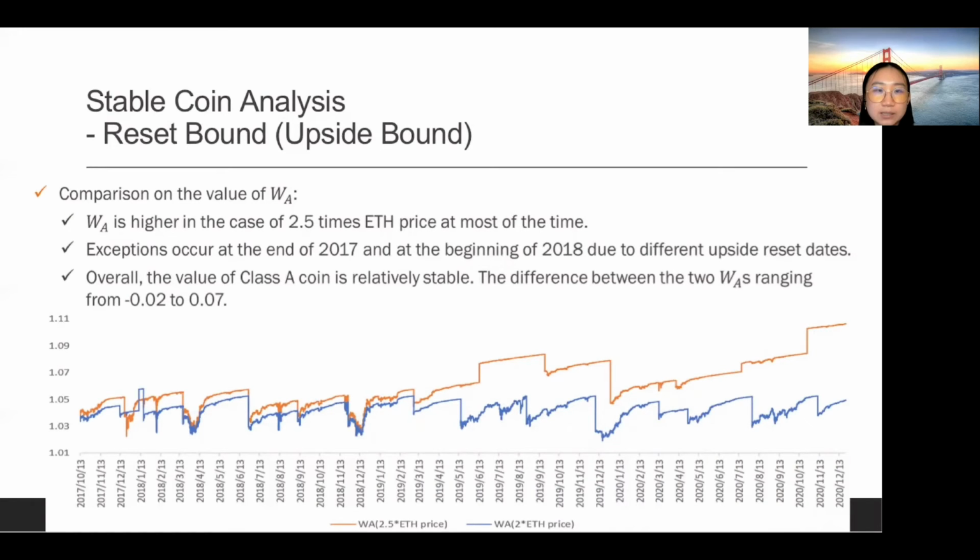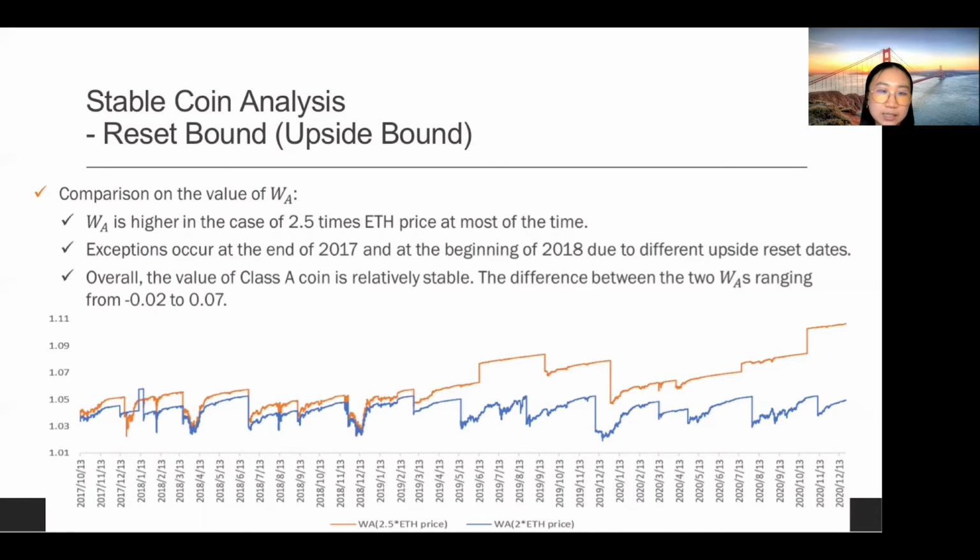We then have a look at the pattern of WA. It is high in the case of 2.5 times ETH price most of the time. Exceptions occur due to different upside or downside reset dates. For example, the stablecoin with the bound of 2.5 times ETH price triggers an upside reset on 19th December 2017, while the original stablecoin completed this reset a week ago.